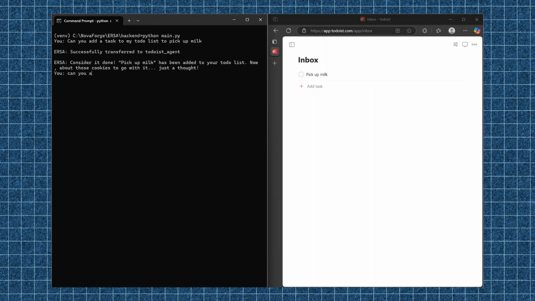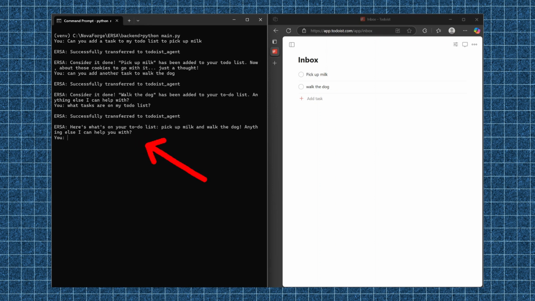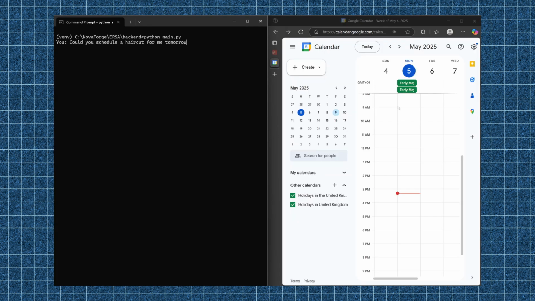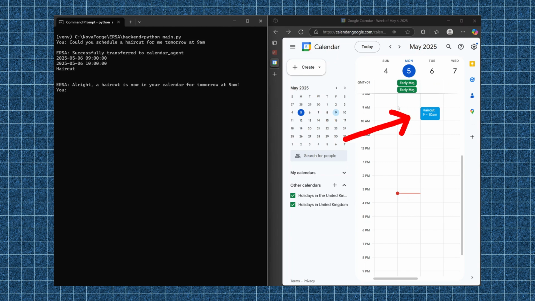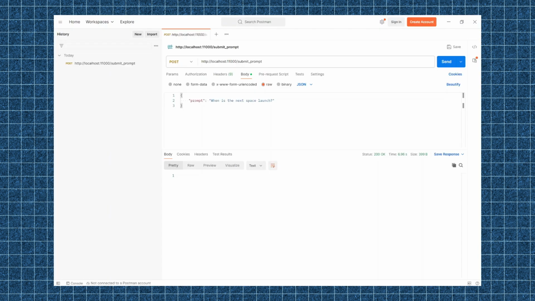One of the agents I added was a Todoist agent. This agent had control over my to-do list. Specifically, I gave it the ability to add new tasks to the to-do list and to view what my current tasks were and report them back. The other was a calendar agent that was able to add new events to my Google Calendar and view scheduled events on my calendar. With all of my agents in place and working on the command line, I revised my Python backend and wrapped the AI interface inside a Flask web server and tested it worked using Postman.